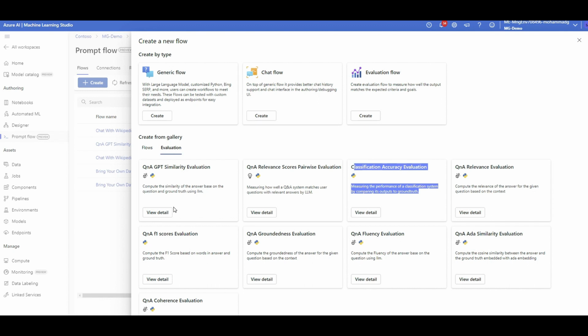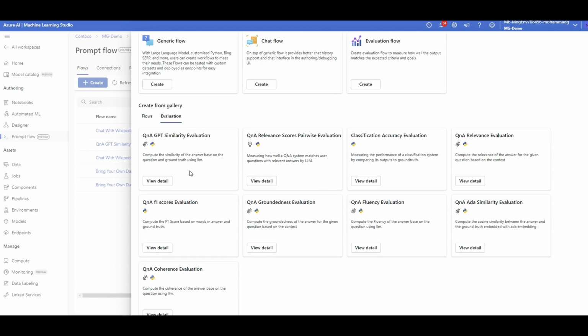So you can see that it is using a large language model by itself to evaluate your solution that is using another large language model. I know it's sort of a nested solution, but this is how it works, and I think it's a brilliant idea. So I mentioned that classification is simple, but if we talk about, let's say, similarity evaluation, compute the similarity of the answer base, this is your ground truth, and compare it with what your large language model, let's say GPT-4, actually answered based on your question.